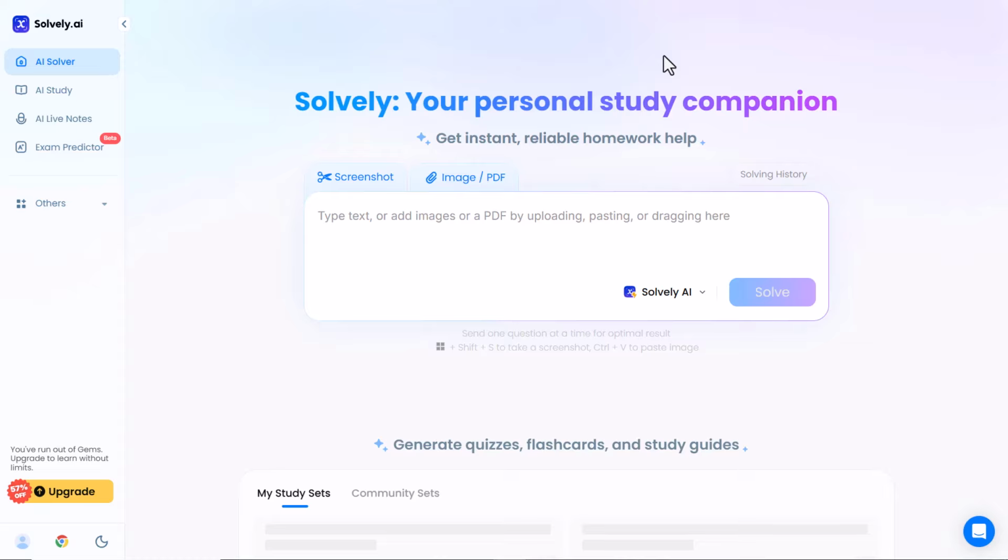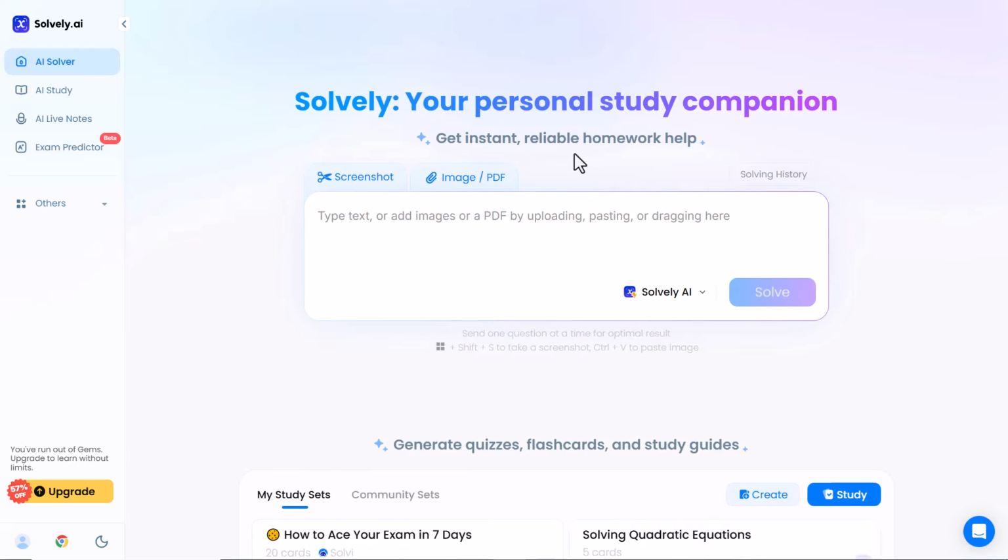When you look at the main dashboard, the first thing you will notice is the tagline: Solvi, your personal study campus, which perfectly describes what this platform is designed for. Now if we look at the left sidebar, you will see three powerful features. AI Solver, where you can enter any question, equation, assignment problem or concept and Solvi will give you a clear step-by-step solution. Next, AI Study.